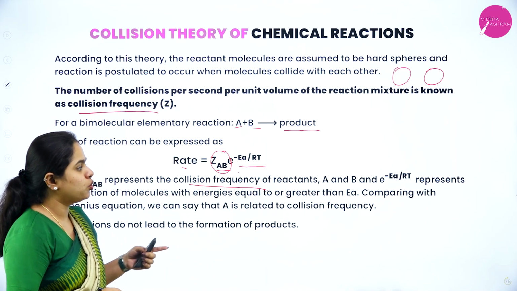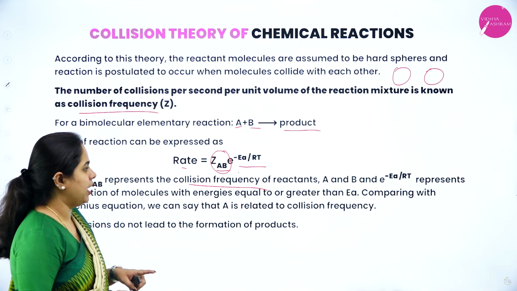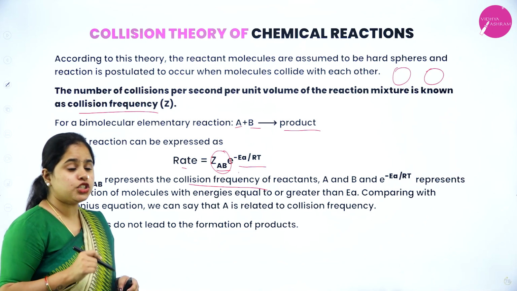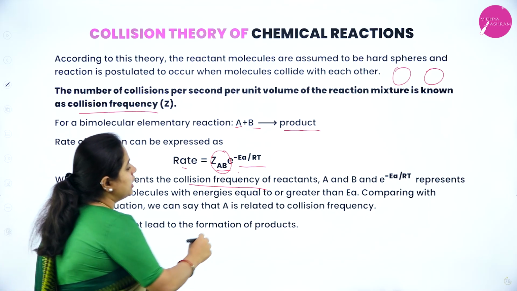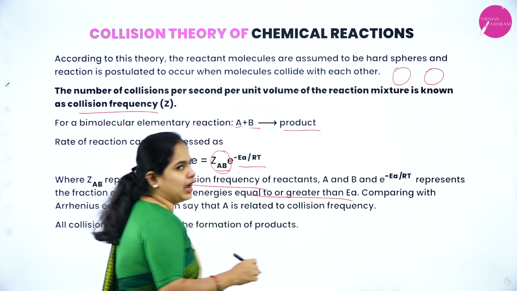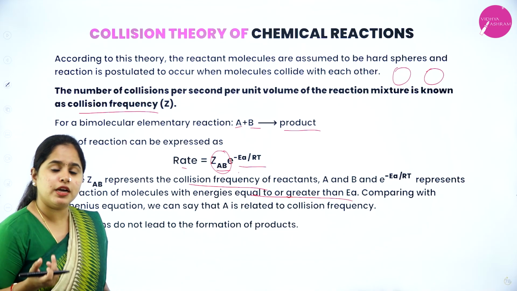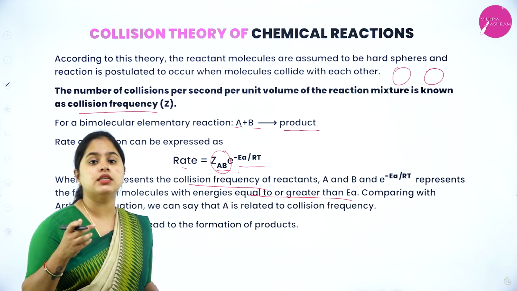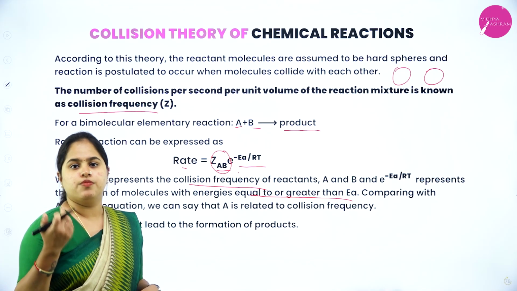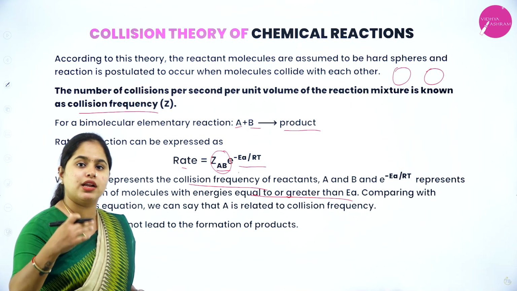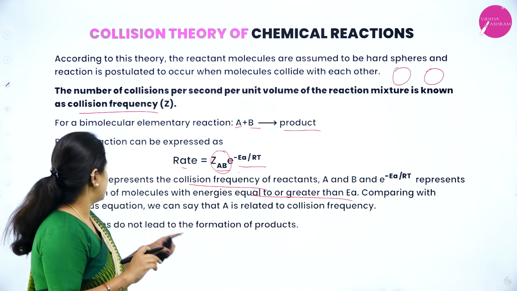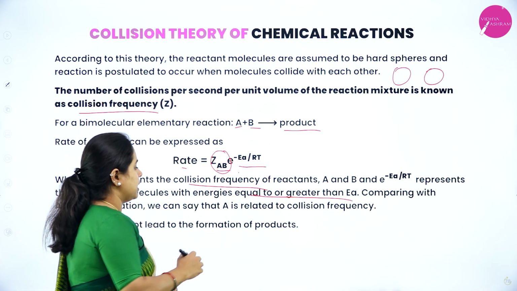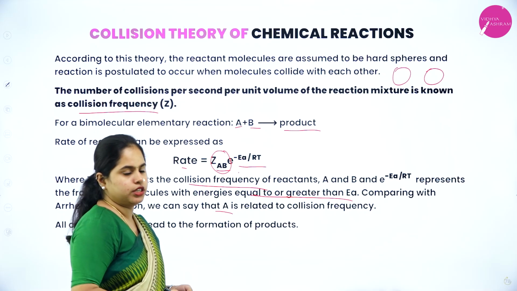And e to the power minus Ea by RT represents the fraction of molecules with energies equal to or greater than the activation energy. Comparing with the Arrhenius equation, we can say that A is related to collision frequency.